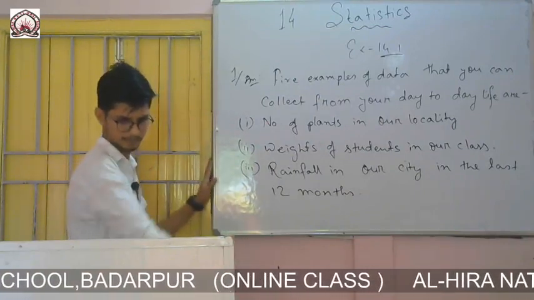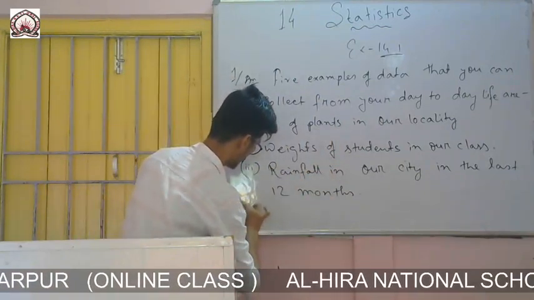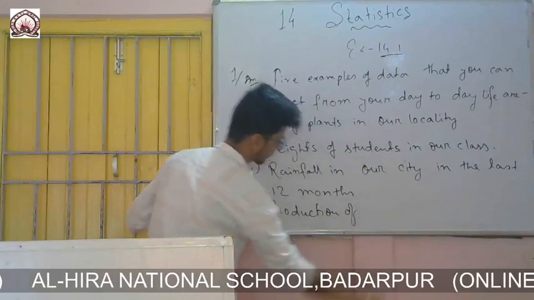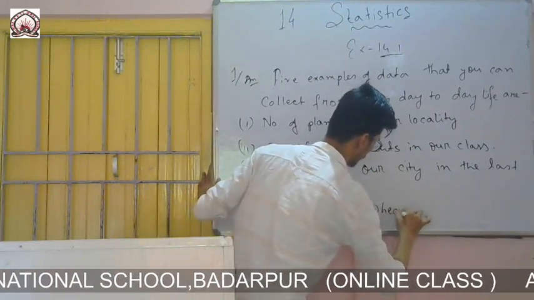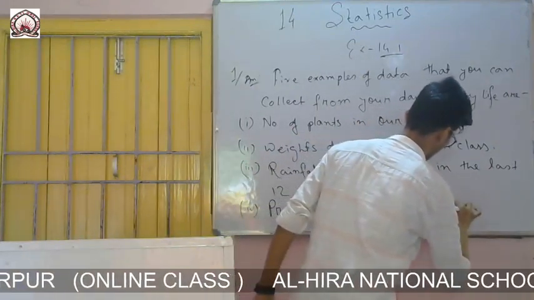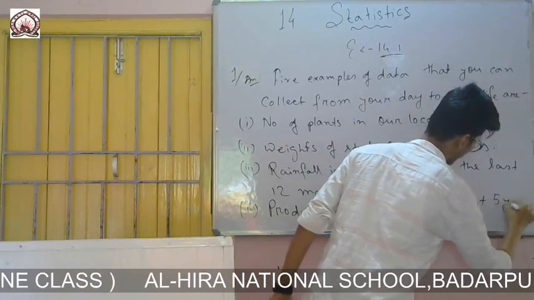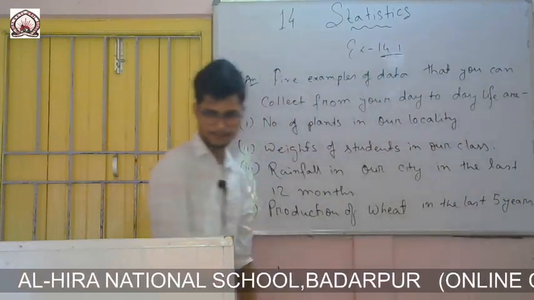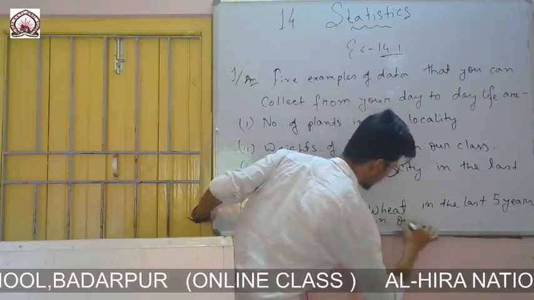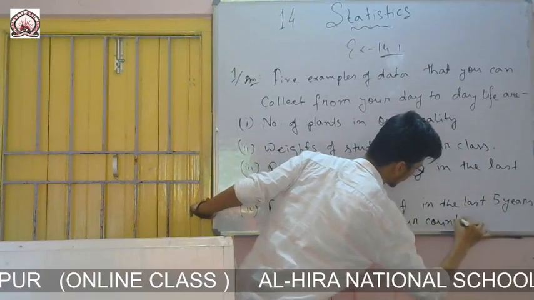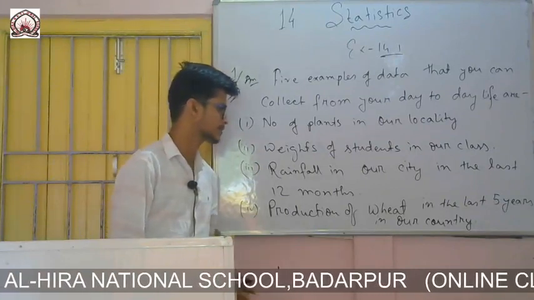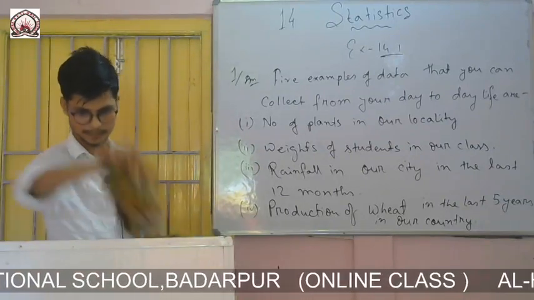Then Roman number 4, production of wheat in the last 5 years in our country. I am writing it here: production of wheat in the last 5 years in our country. This is also data.